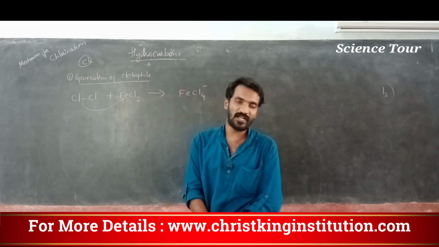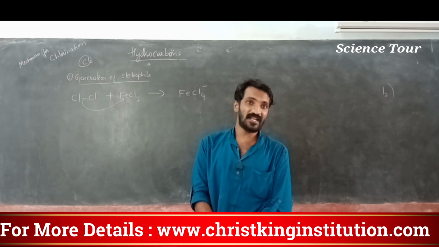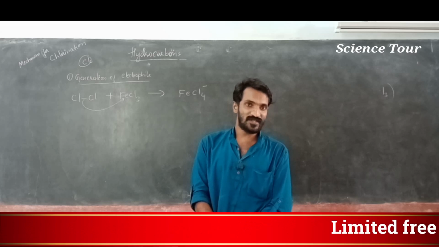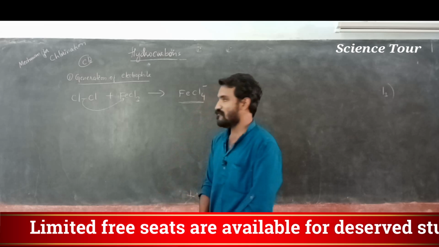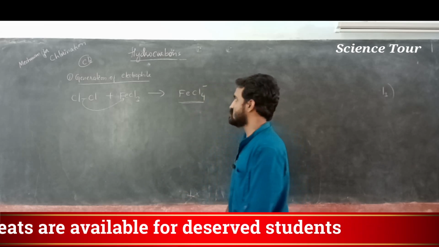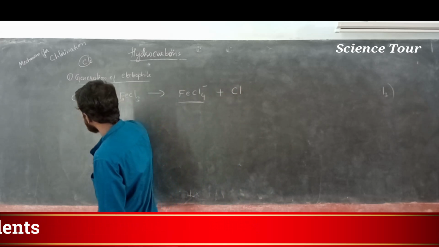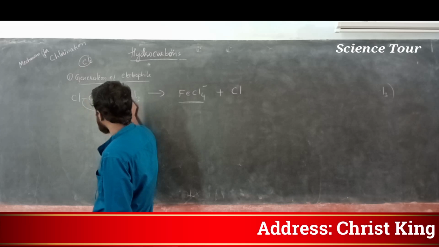See my dear students, I will tell you one thing. FeCl3 is stable. If it gets one extra Cl, FeCl4 minus is not stable. It is highly unstable. At the same time, this bond also moves along with this chloride atom and forms a bond with the ferric chloride.